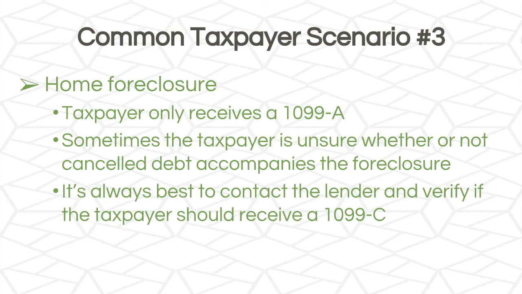The taxpayer only receives a 1099-A, and keep in mind that sometimes the taxpayer is unsure whether or not canceled debt accompanies the foreclosure. It's always best to contact the lender and verify if the taxpayer should be receiving a 1099-C along with their 1099-A. But sometimes the taxpayer will only have a 1099-A.